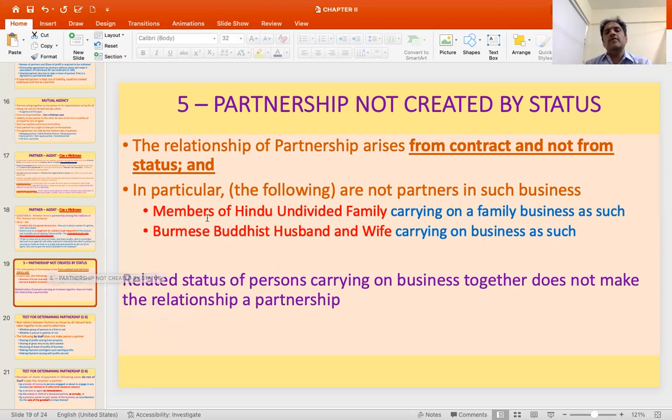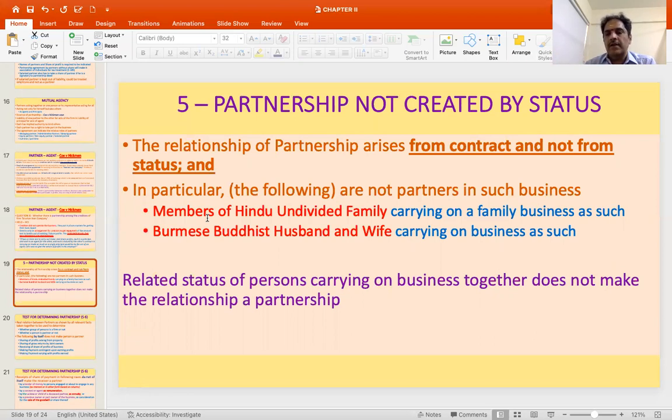Then section 5 talks about partnership not being created by status. The section says the relationship of partnership arises from contract and not from status. So basically, agreement is the essential part of initiating a partnership or creation of the relationship of partners, but mere status of the persons does not make them partners.